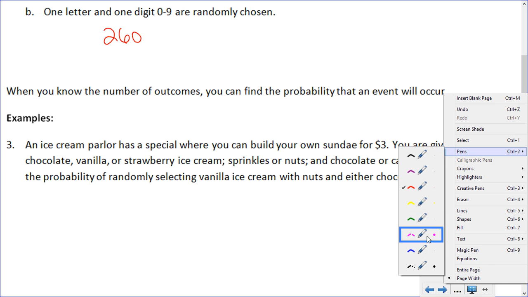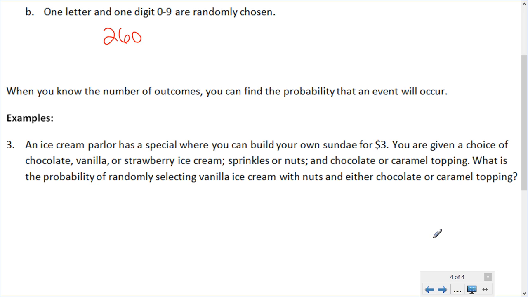Okay, so here we have 3 different choices to make. There's the type of ice cream, and we have 3 choices for that: chocolate, vanilla, or strawberry. After that, we also have the choice between sprinkles or nuts, and that is 2 choices.